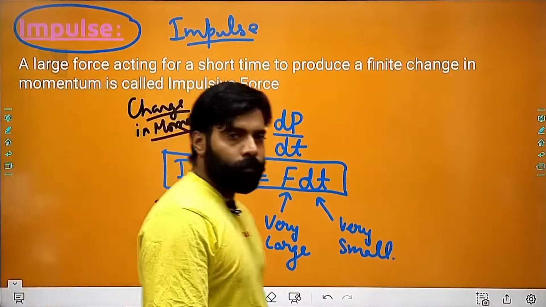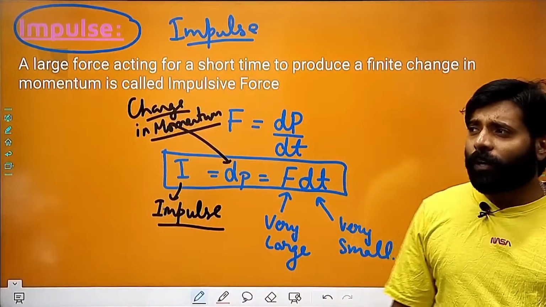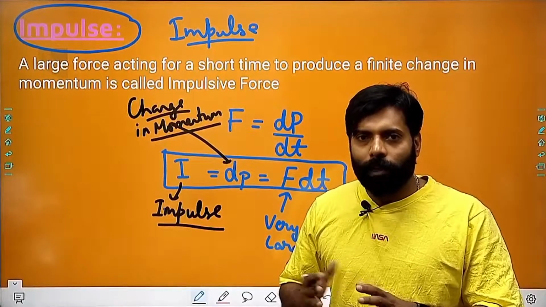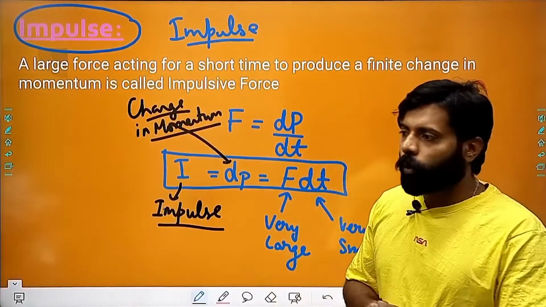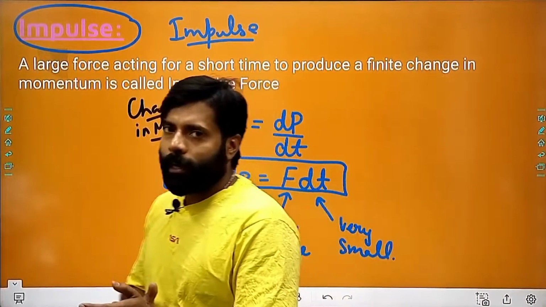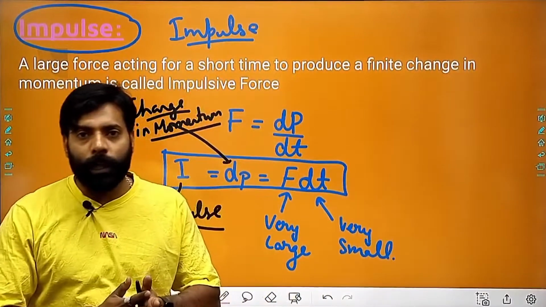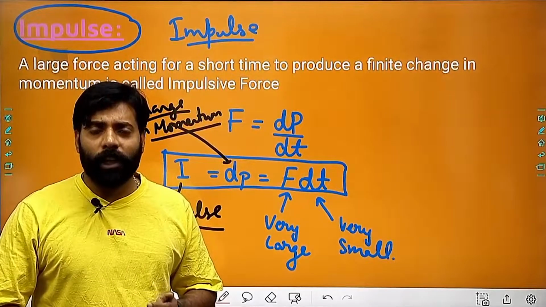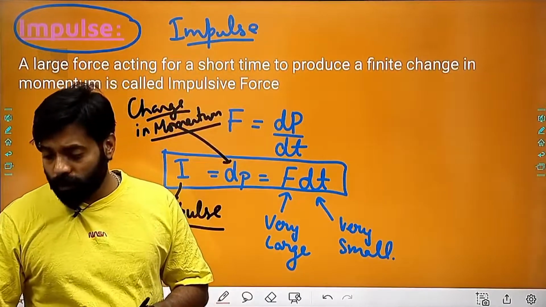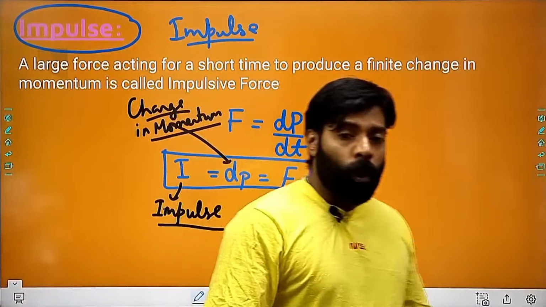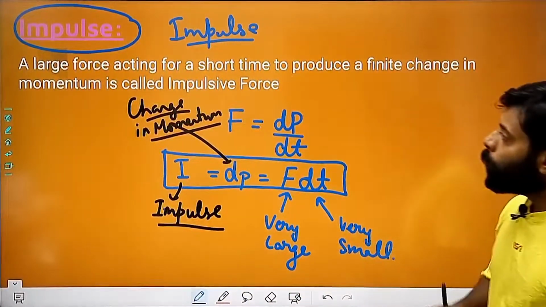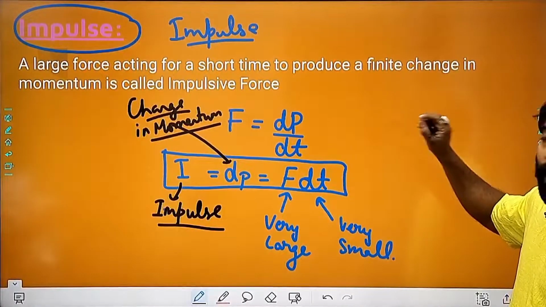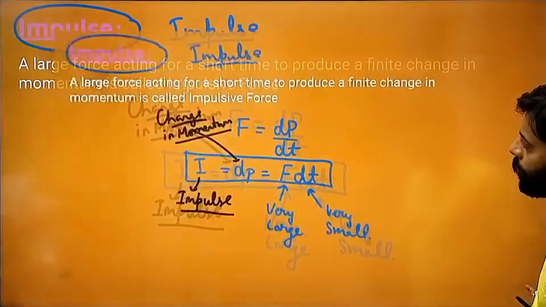Like, imagine that an earthquake comes in your area. Usually in the Himalaya region or in the Gujarat region we continuously have very large earthquakes here and there. So when a very large force acts on an object for a very short duration, we consider this as impulse.